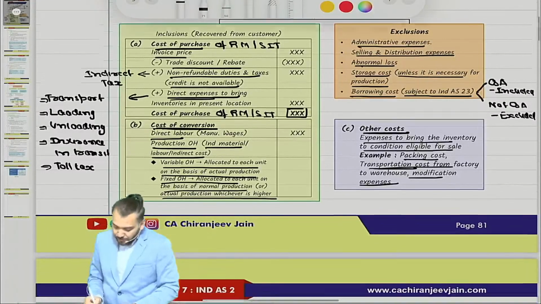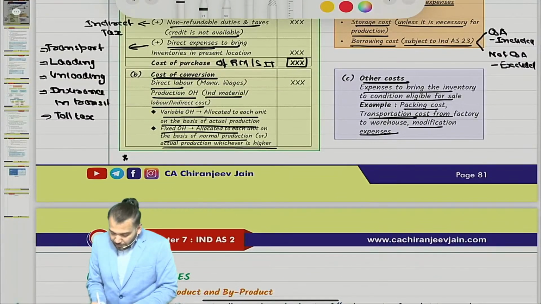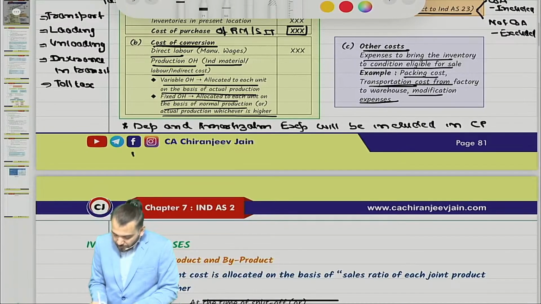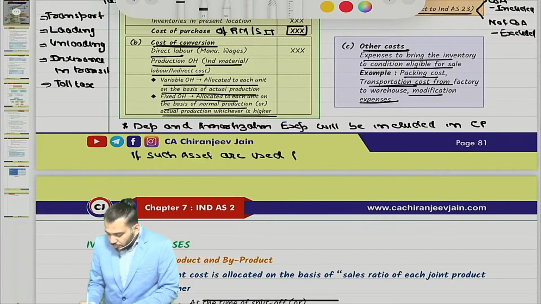Understood? Correct. Just write down one note here. Depreciation and amortization expense will be included in cost price if such assets are used for production purpose.